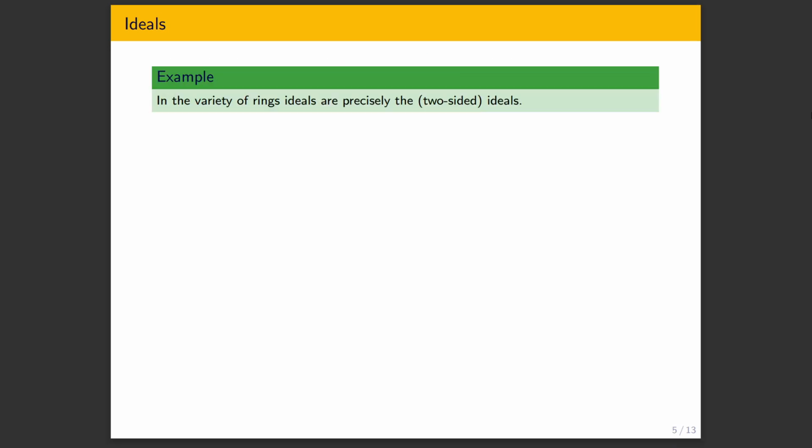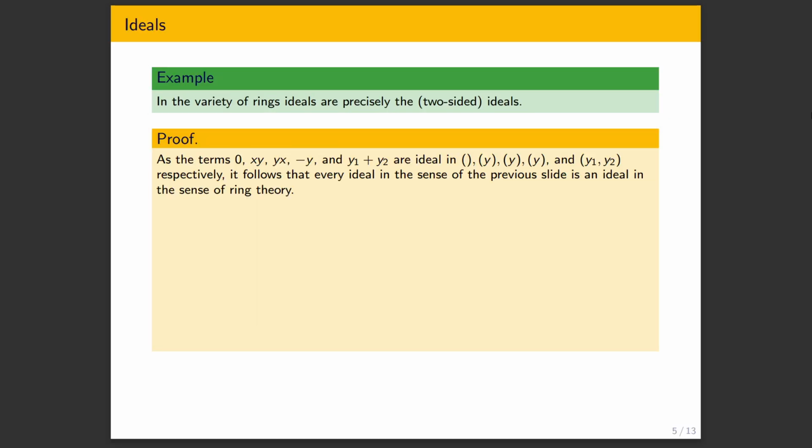So one can verify that if we have rings, the ideals will be precisely two-sided ideals. Let me go through the proof to elaborate this notion a little bit more. I say precisely, so there are two inclusions going on here, and we have to split our proof into two parts. The first part is to show that any ideal in our universal algebraic sense is a two-sided ideal. That's not difficult to do. We have that all of these terms are ideal in the respective y_i's.